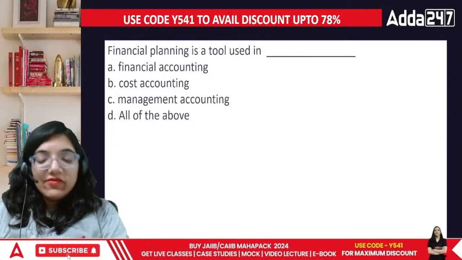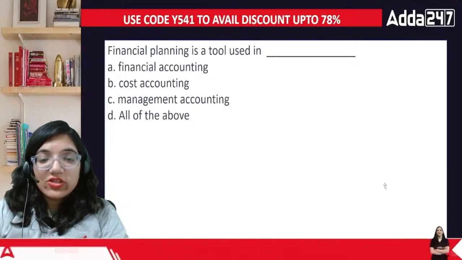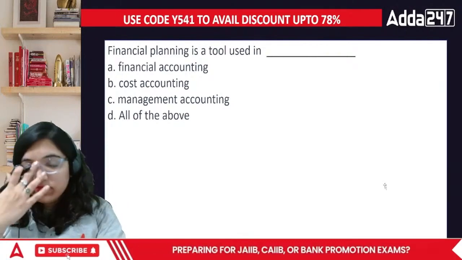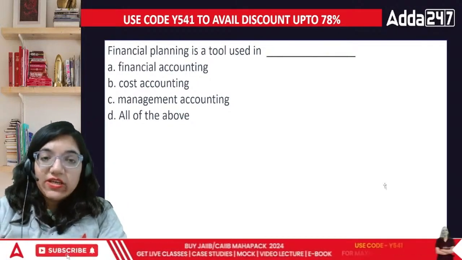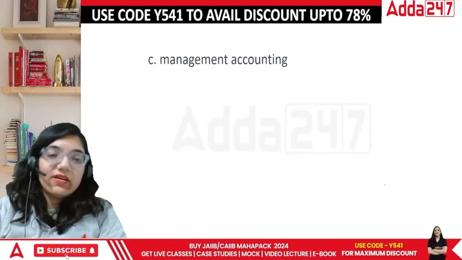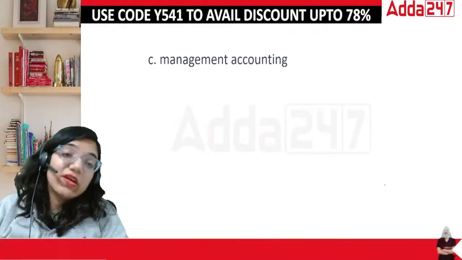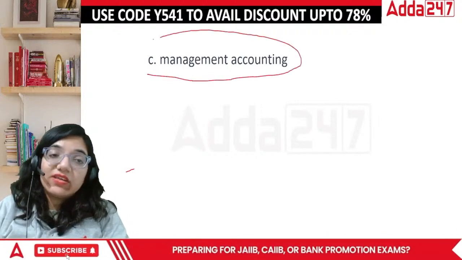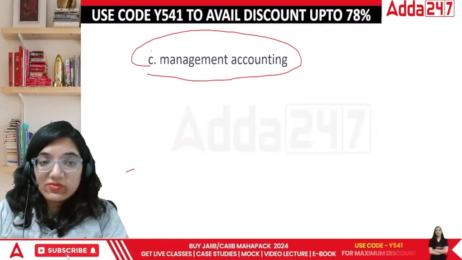When we talk about financial planning, it is looking into the future and deciding what amount would be required at what point of time. When it's a futuristic approach, we relate it to all these areas. But we specifically talk about management accounting, where they are going to use the money, and the decision making and everything is settled as per management accounting.